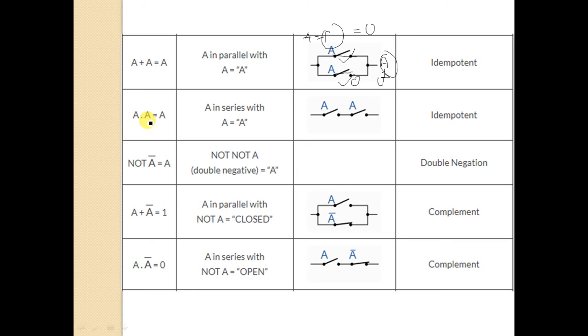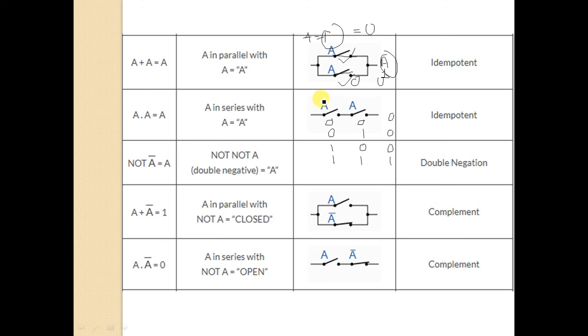Next, A into A. Into means it will be in series. So here 0, 0 gives 0. 0, 1 again gives 0. 1, 0 again gives 0. And 1, 1 will be 1.